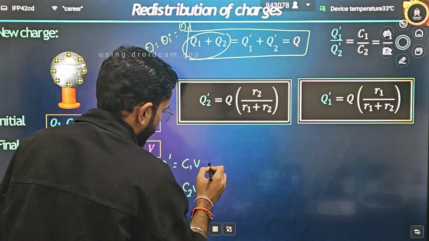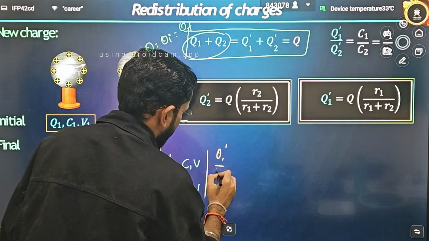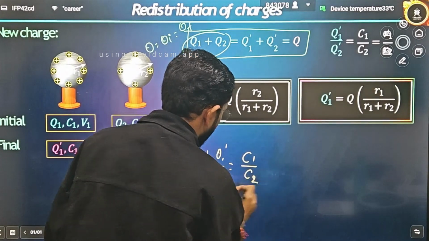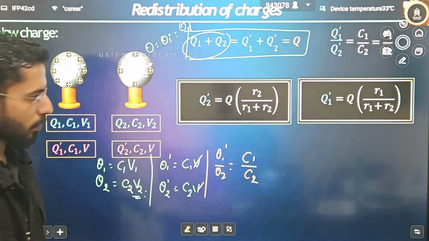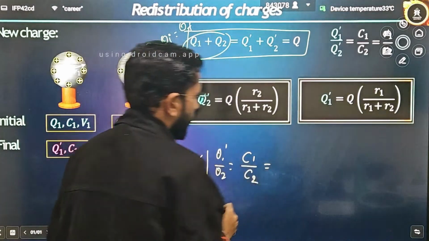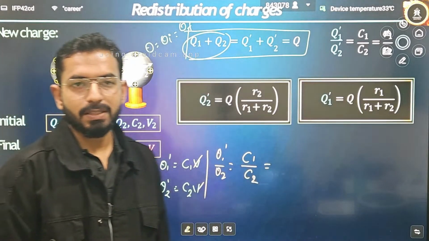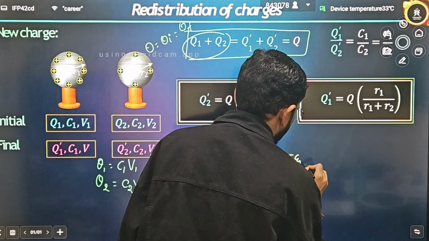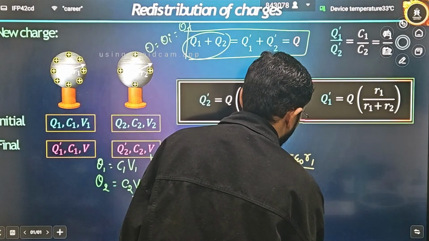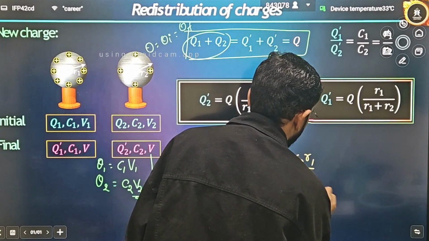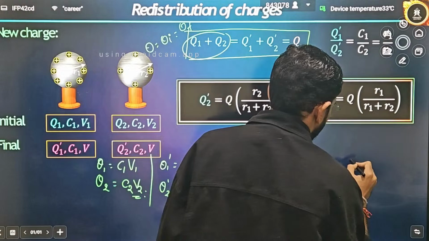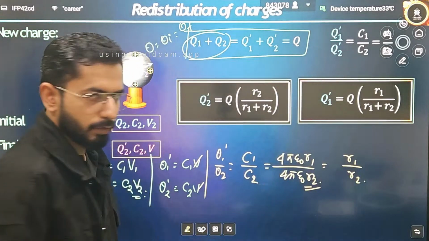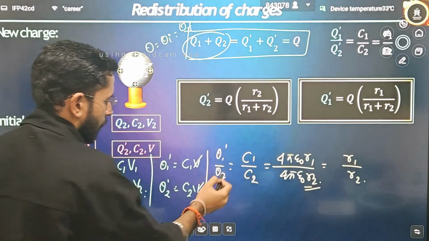Now take the ratio for this one, Q1 dash and Q2 dash. What will you write the ratio as? You will write C1 divided by C2, because V will simply get cancelled out. And what can you write for C1 and C2? Because these are spherical surfaces, you already know very well that the capacitance of a spherical body is 4 pi epsilon naught R1 divided by 4 pi epsilon naught R2, correct? That means it is nothing but R1 by R2, because 4 pi epsilon naught will simply cancel out, correct?